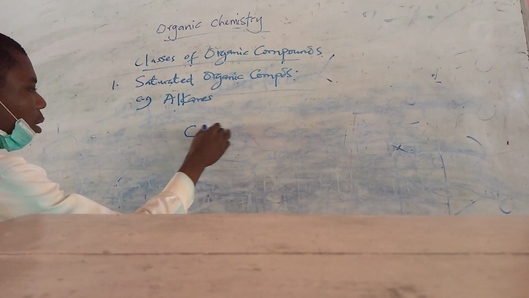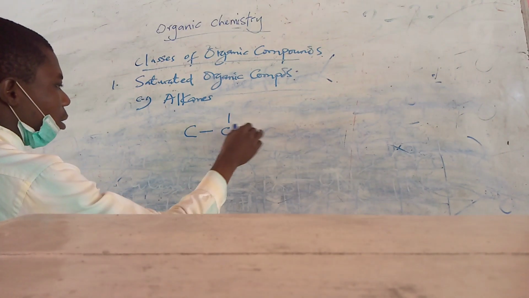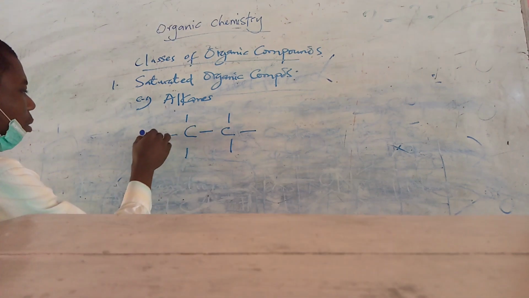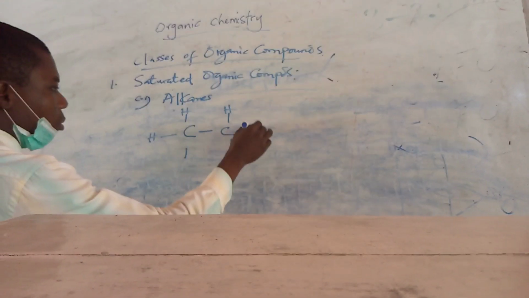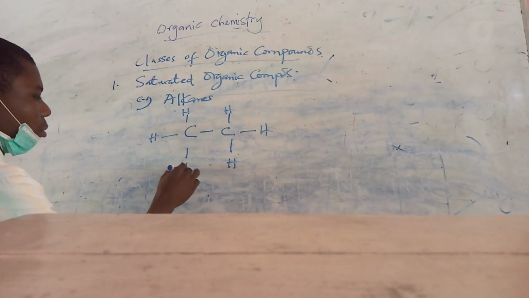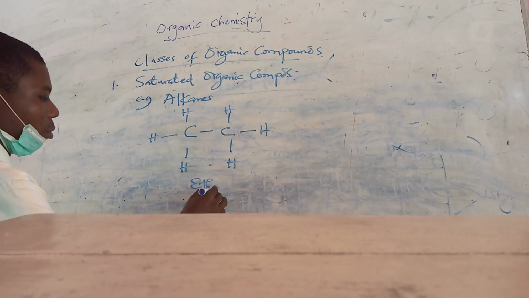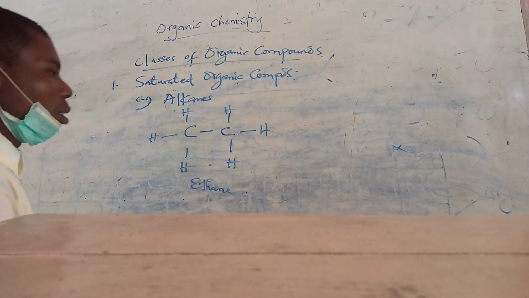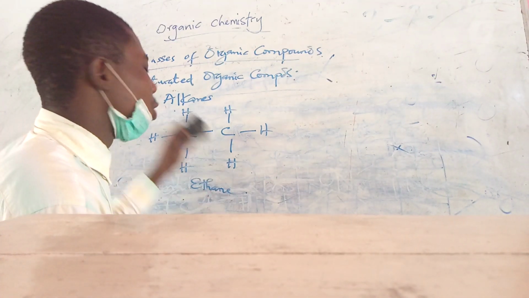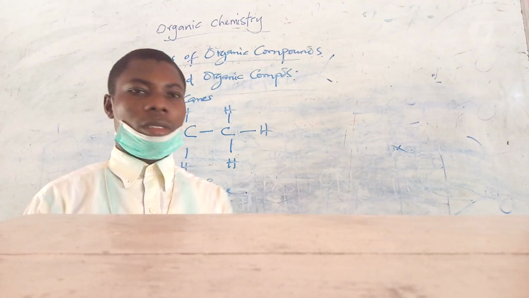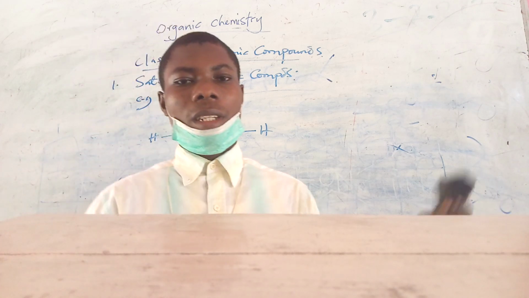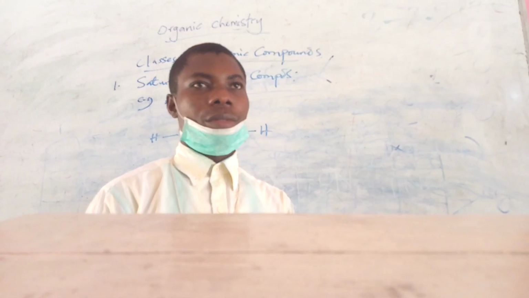For example, ethane. This is ethane. When you look at this, carbon has used up its valency, all the four bonds. It has used it to bond with 6 hydrogens.